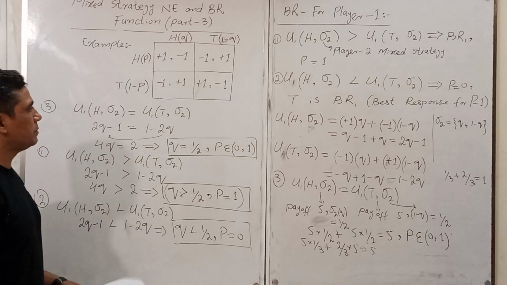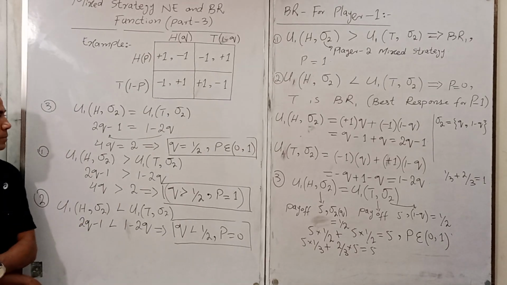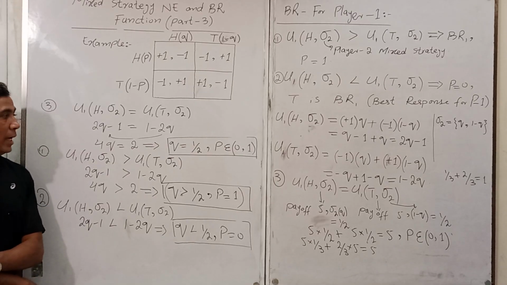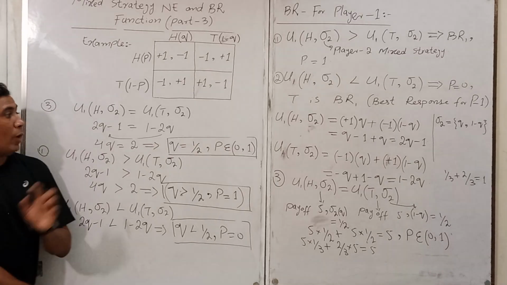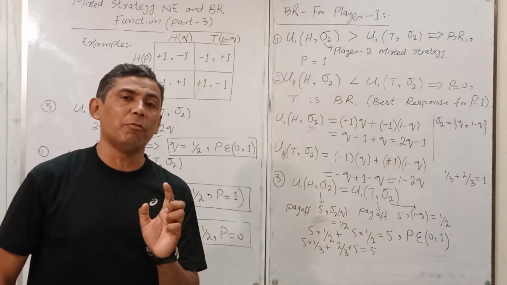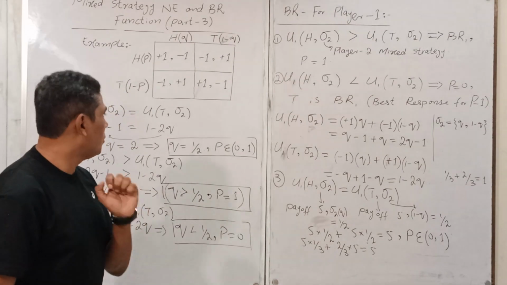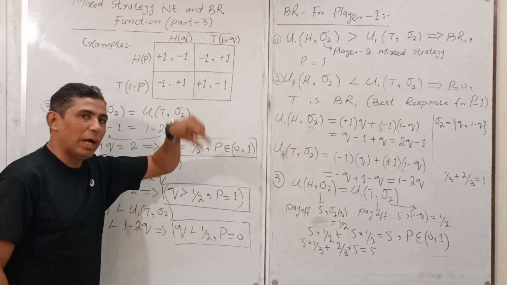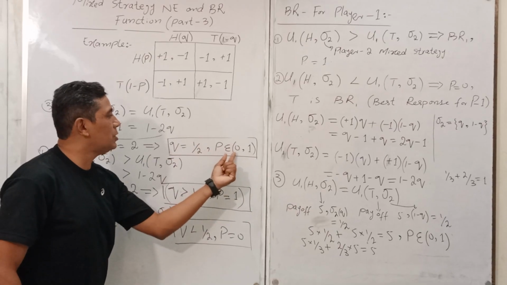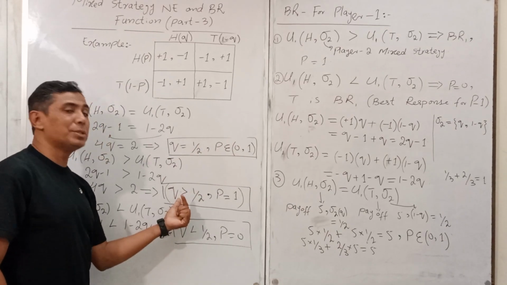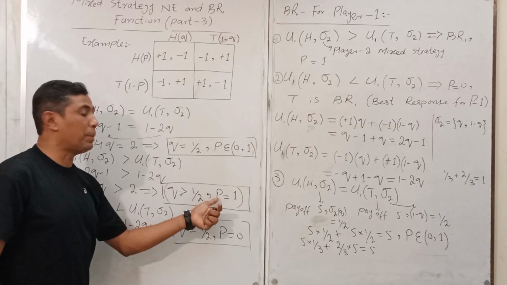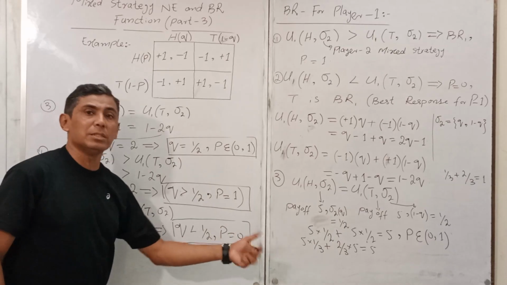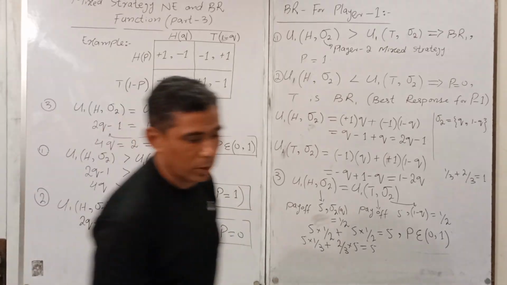You got my point. Look at this. I have calculated the value of P and Q. Value of P is subject to the given value of Q. If the Q value is 1 upon 2, the P lies between 0 and 1. If the Q value is greater than 1 upon 2, the P will be 1. If the Q is less than 1 upon 2, the P will be 0. Clear?